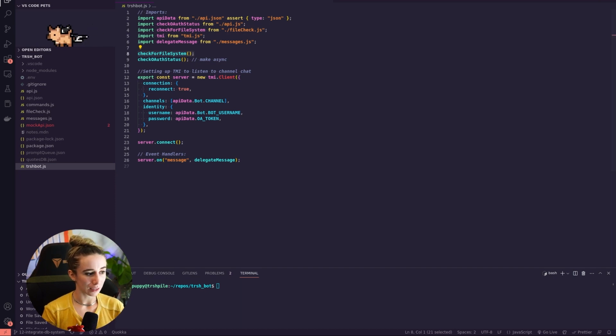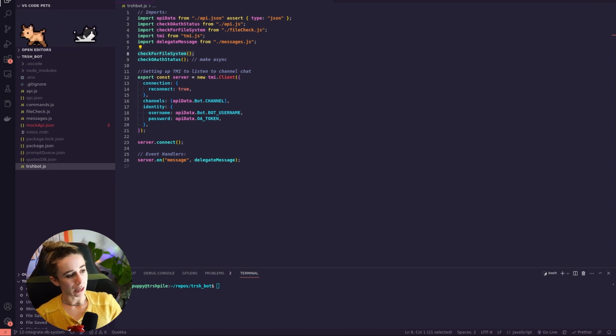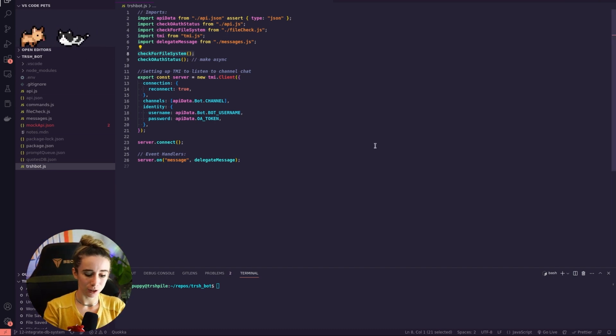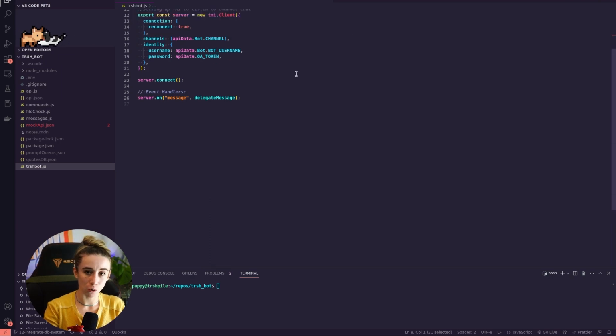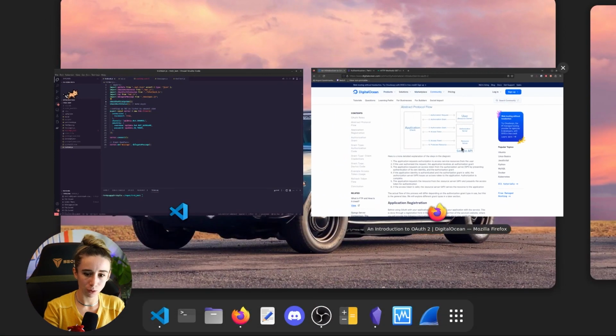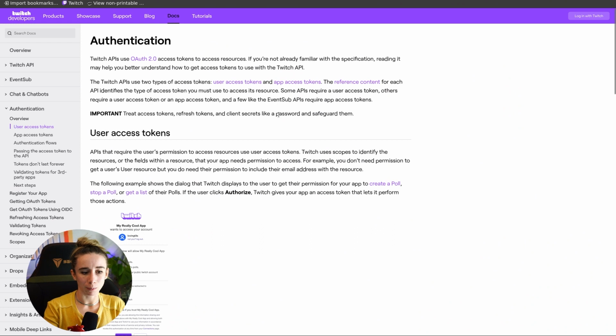So let's talk about the weather app and API first, and why TrashBot has taught me about APIs and asynchronous code better than the weather app. Okay, so the very first thing I learned with TrashBot was OAuth 2, because if you want to make a Twitch bot, you have to go to Twitch and go through their documentation about how to talk to their API and get access to certain things. So the first thing I had to learn was OAuth 2.